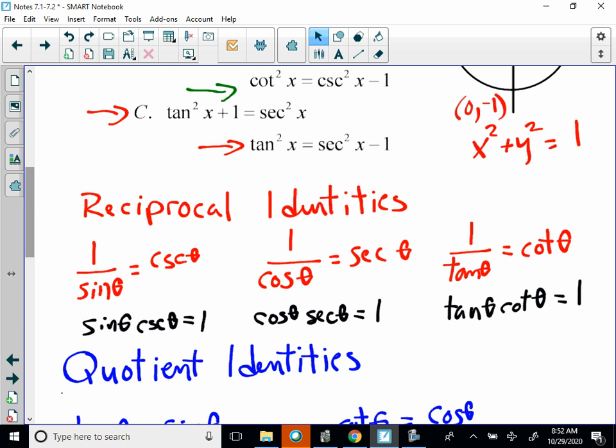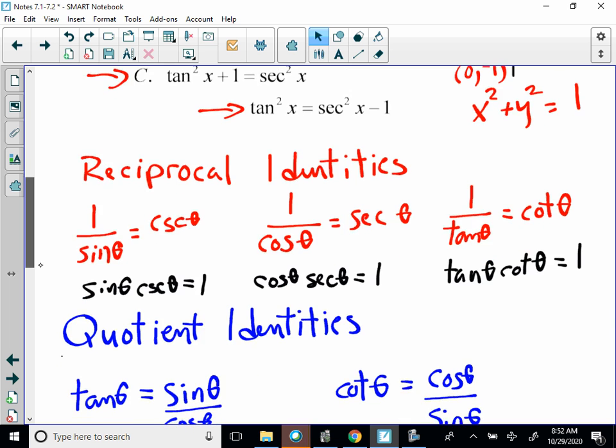And 1 over tan theta is equal to cotangent theta. And also tan theta times cotangent theta is equal to 1. So be prepared when you're given an identity to rewrite it in all the different forms, all possible forms, and it will help you. Again, if you pause the screen, I'm going to scroll and discuss the identities.